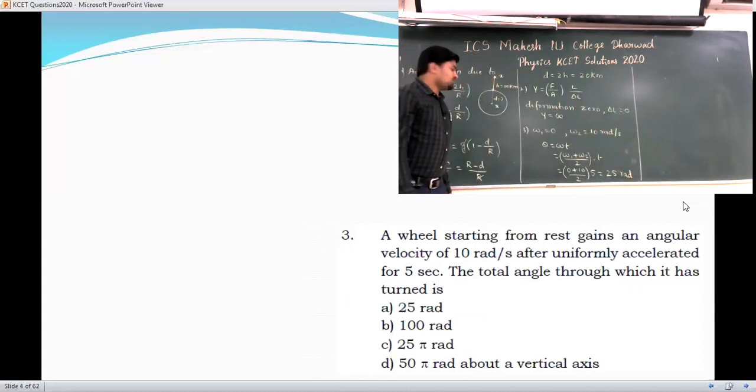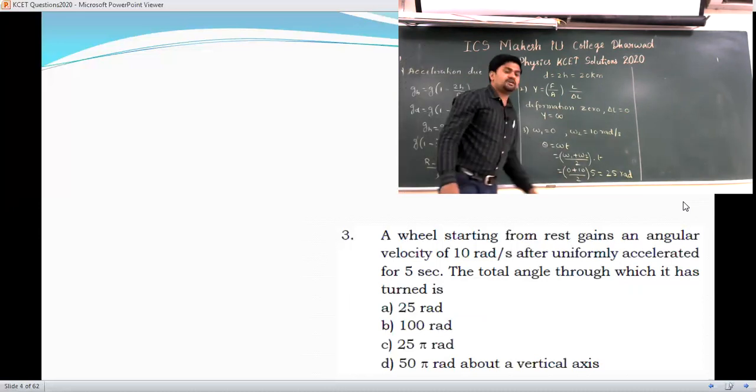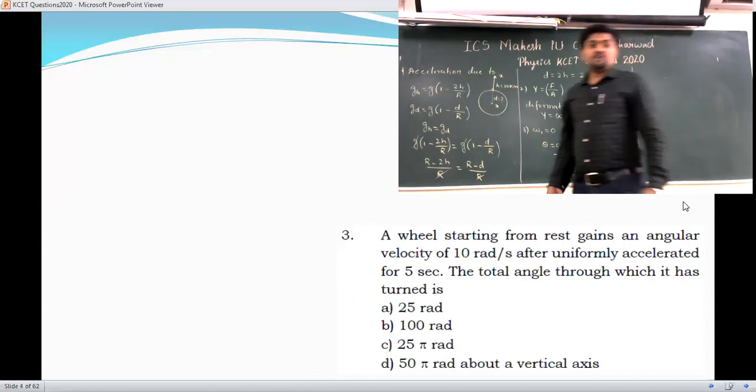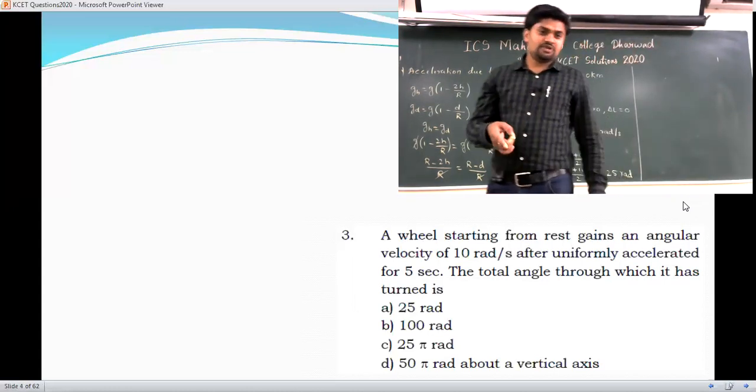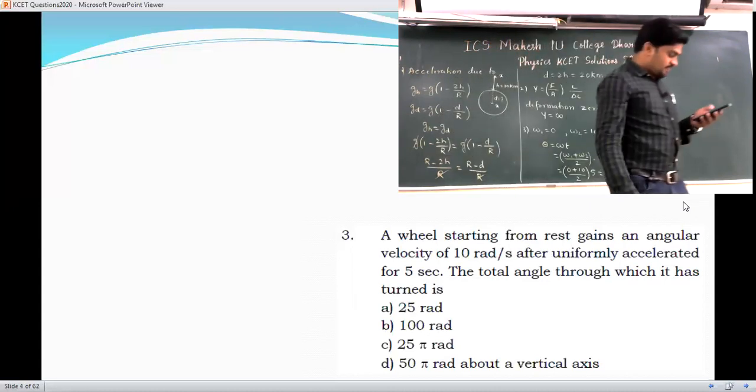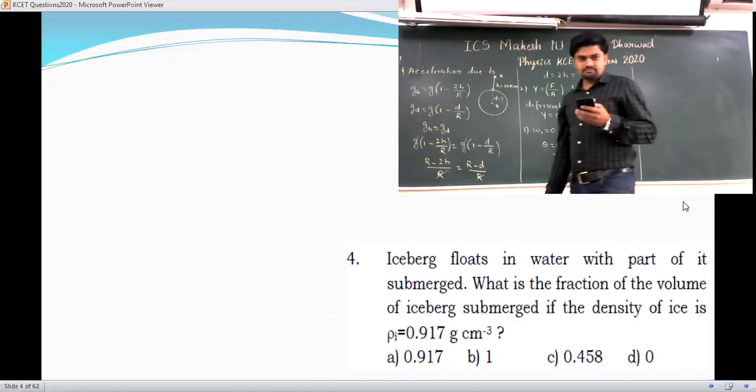So you have got radian. How much are you getting? 25 radian. In the options they have given 25 radian and 25 pi radian, so don't pick 25 pi radian. Option 1 is your answer. We'll go to the next one.